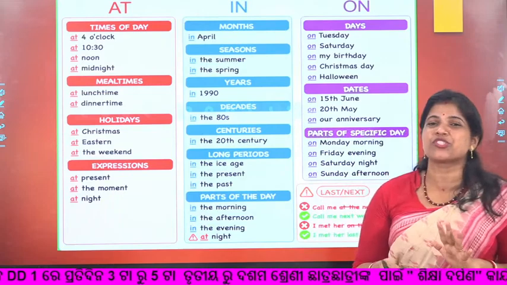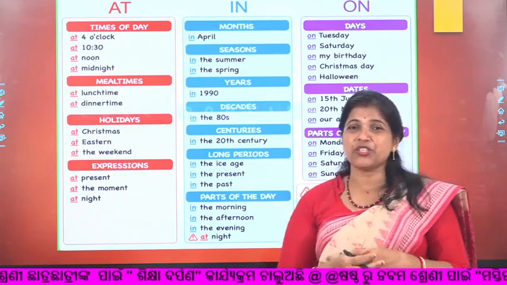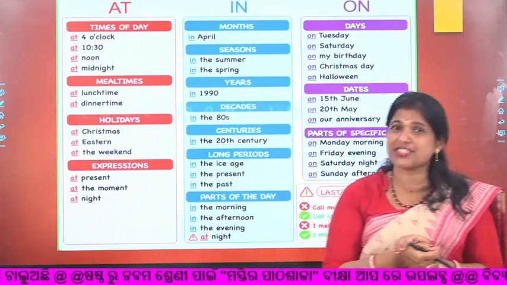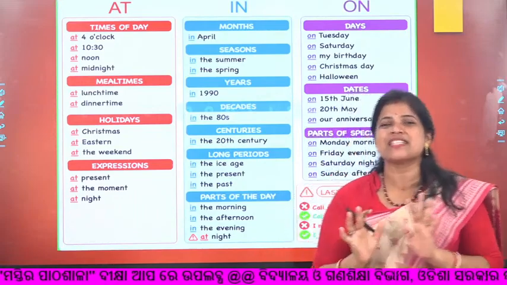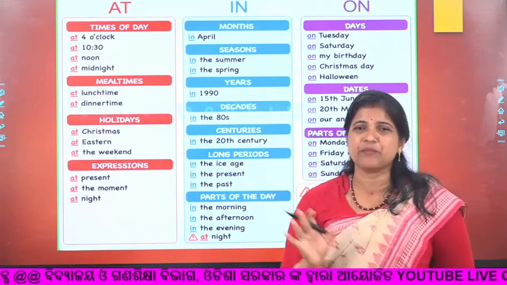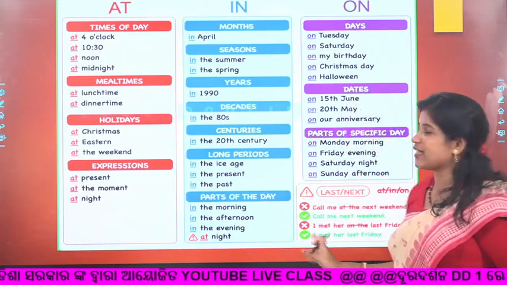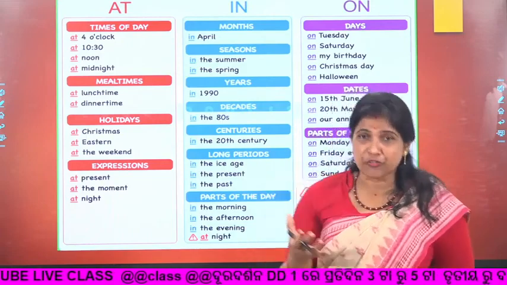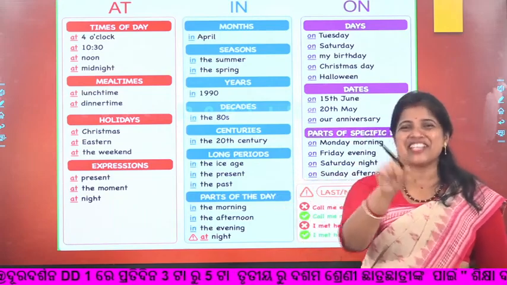Then you can use them wherever you need these prepositions in your exam or in your sentences while writing long questions, essays, applications. You have to use these correctly, because most of the time we have to mention different time periods in our sentences. If you know them, only then can you use them. Sometimes there is a lot of confusion. Don't be confused. Just watch, listen, understand and use.